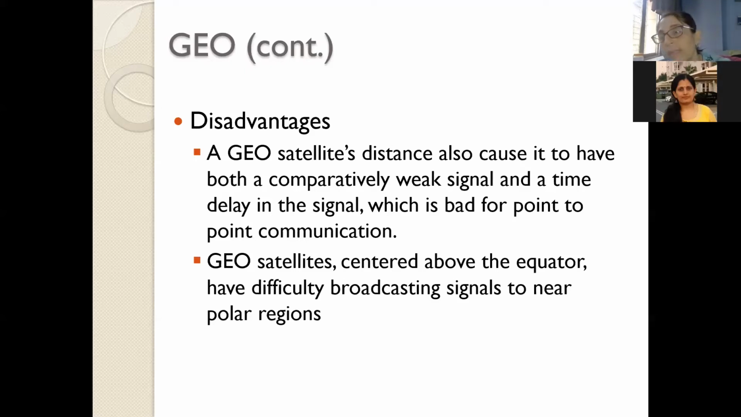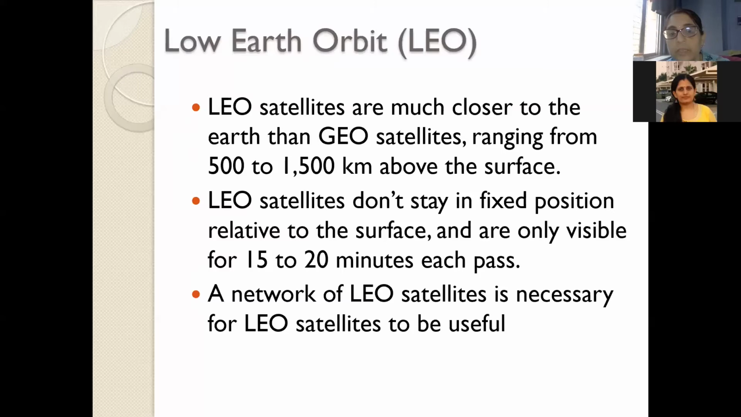One more advantage I told you is that the relative position of a geostationary satellite with respect to the observer or an Earth station is stationary, and therefore we do not experience any Doppler effect. Doppler effect is the change in the frequency of the received signal because of the relative motion of the transmitter and the receiver. Okay, I think this much we have covered.